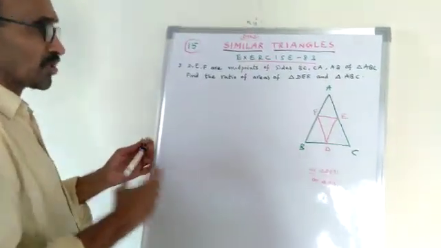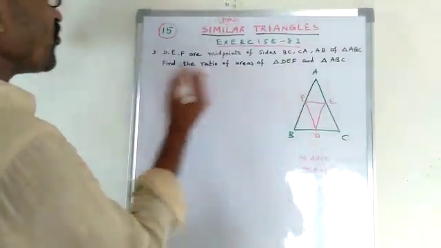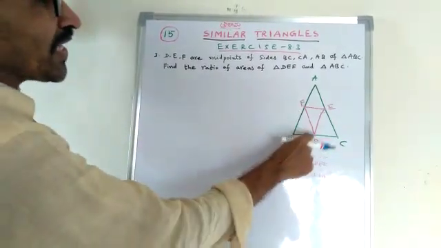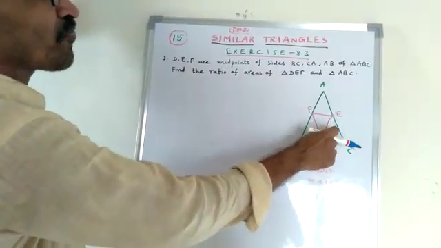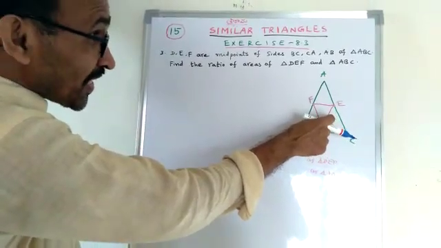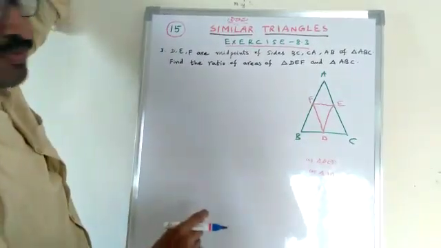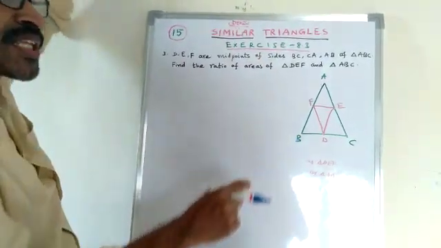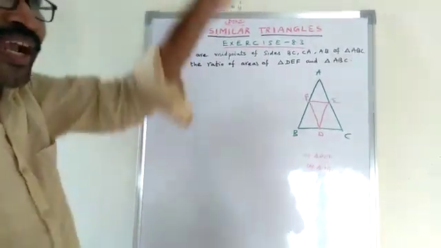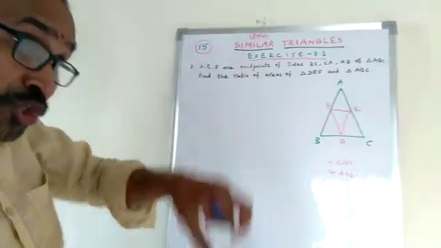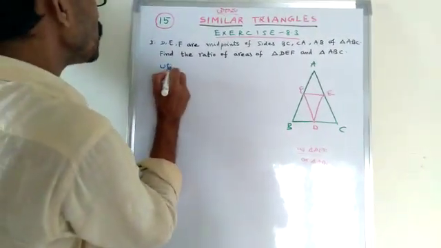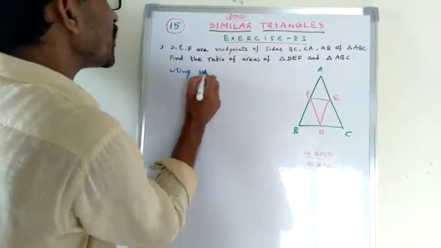Now we proceed. Observe DE. D and E are the midpoints of the sides of the triangle. So DE is parallel to AB and also DE is half of AB. That is the midpoint theorem from 9th class, and we also solved this problem using the basic proportionality theorem. So this is called the midpoint theorem. Using the midpoint theorem,